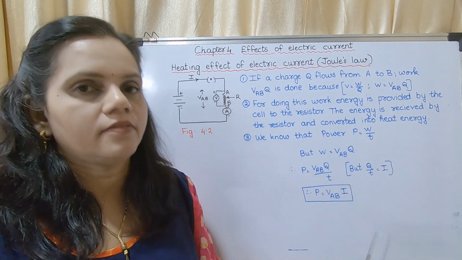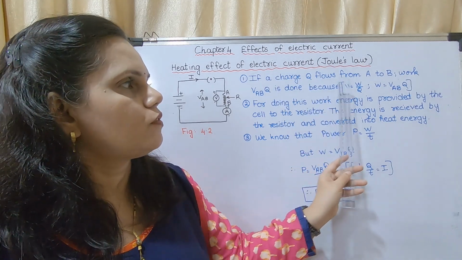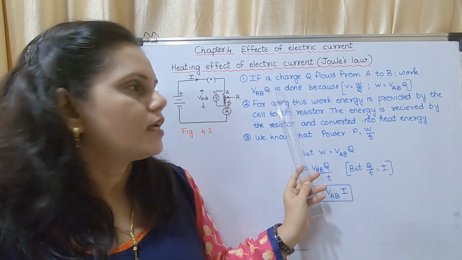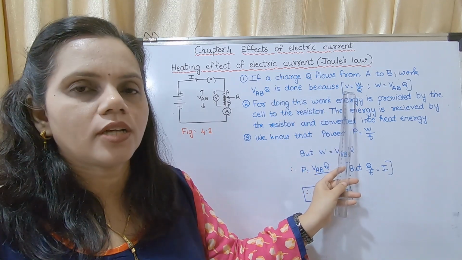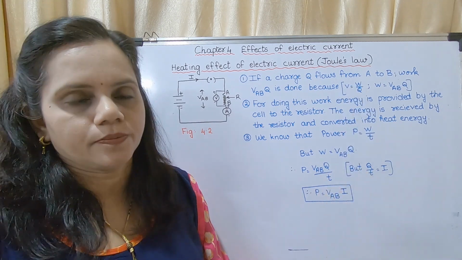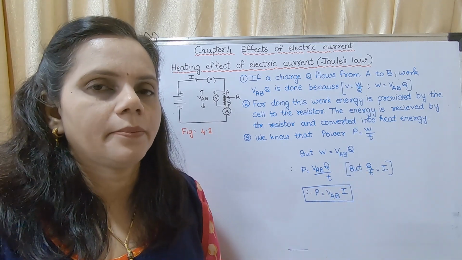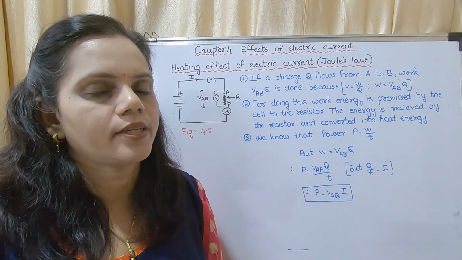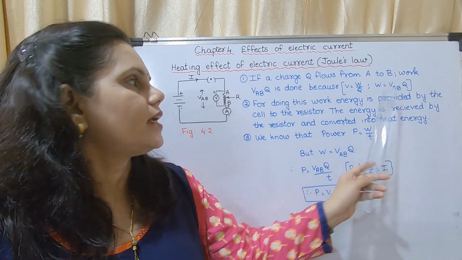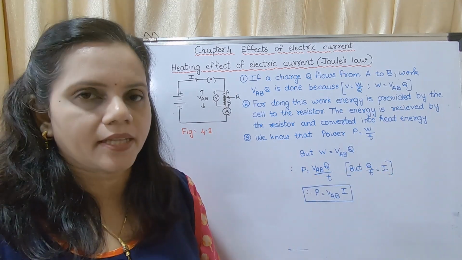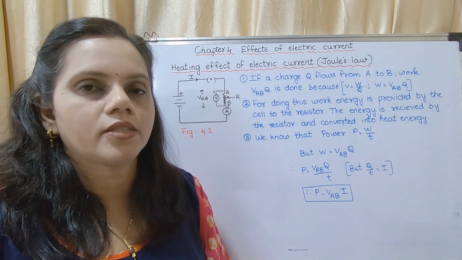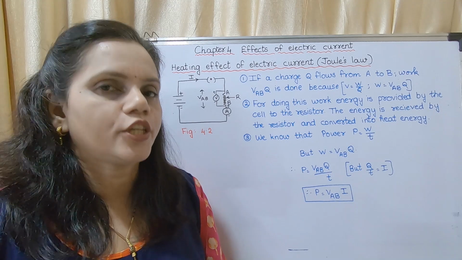Now here we will see, if a charge Q flows from A to B, the work done is V_AB Q, because V is equal to W upon Q. So what will be the work done? The work done will be VQ. W is equal to VQ. This we had studied last year. So here, as it is in between A and B, we have taken it as W is equal to V_AB Q.